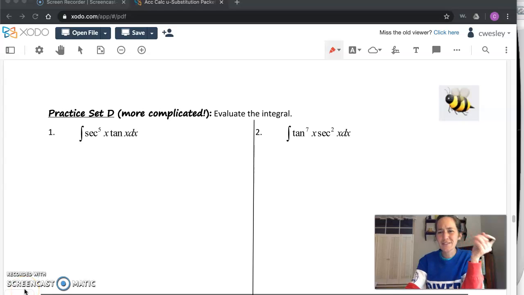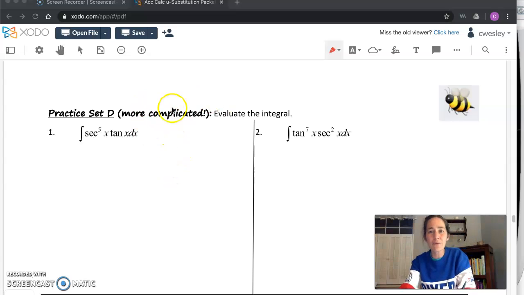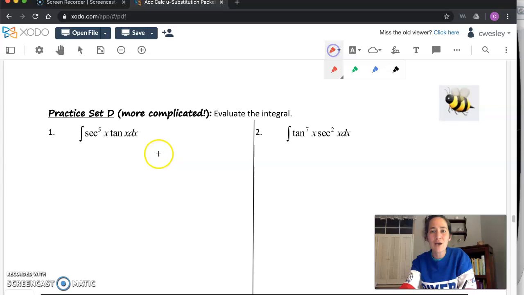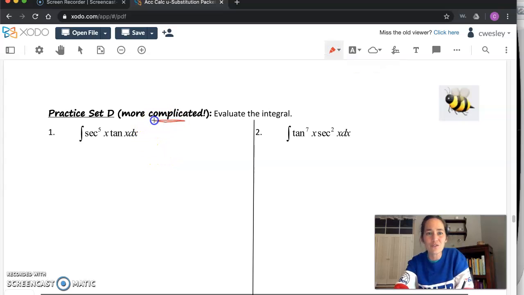Hey, do you guys hear some sort of buzzing sound? Because I'm looking at page 11 of the u-substitution packet today, and I see a bumblebee at the top, and he's just buzzing, saying, be careful with the examples that you see on this page. More complicated, enter at your own risk. But I thought these ones would be really cool to talk about now that we've gotten a few days of u-substitution under our belt. There's a much less obvious u choice on this page. So we're going to weigh together the pros and cons of different choices.